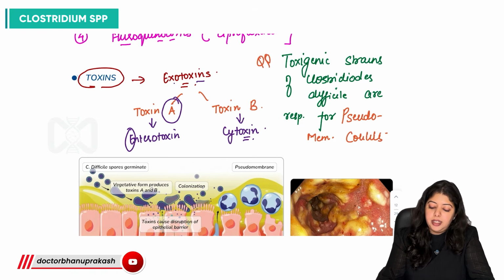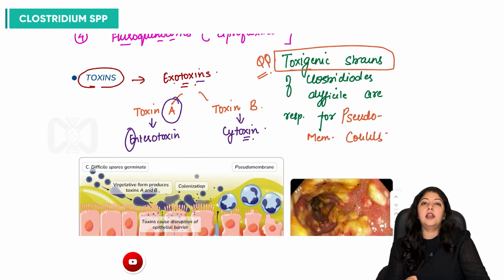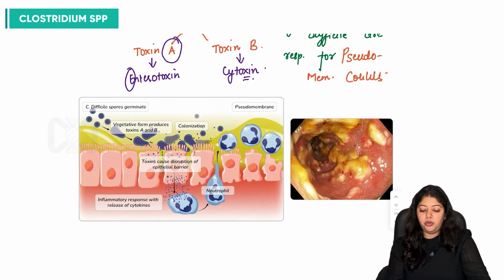Very importantly asked, are the non-toxigenic strains also producing such disease manifestation? It is always the toxigenic strains which are producing the pseudomembrane colitis.